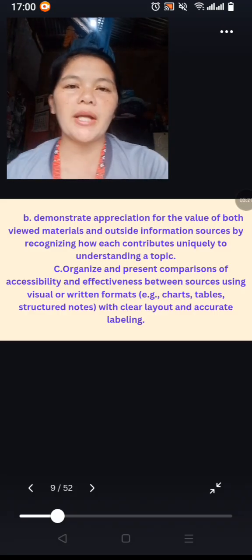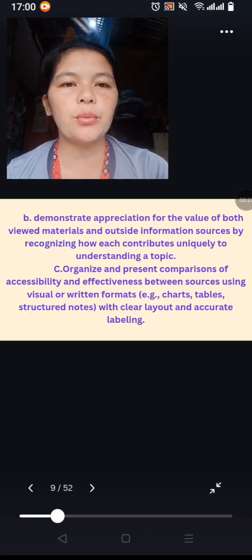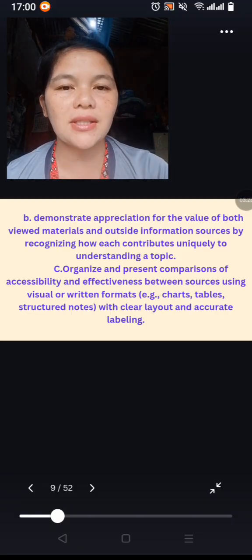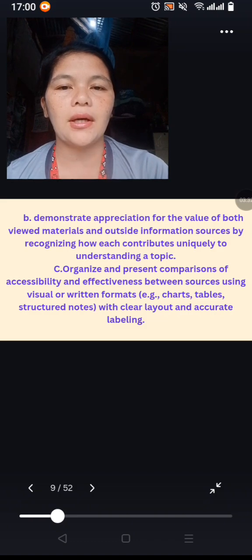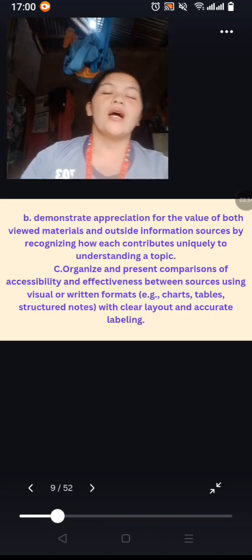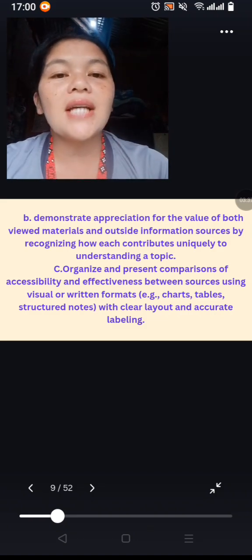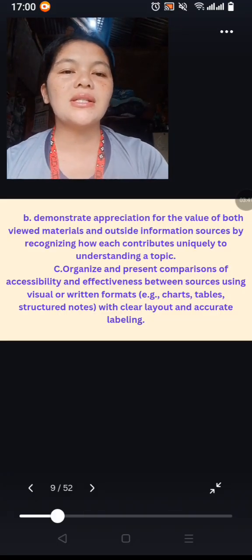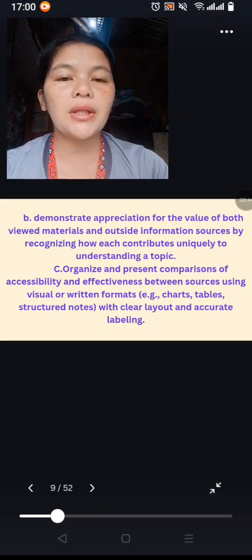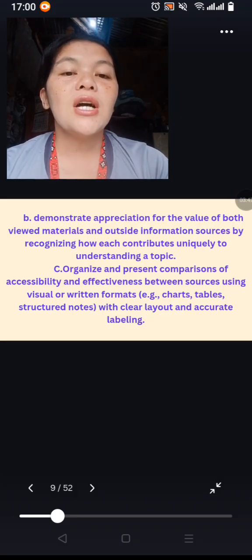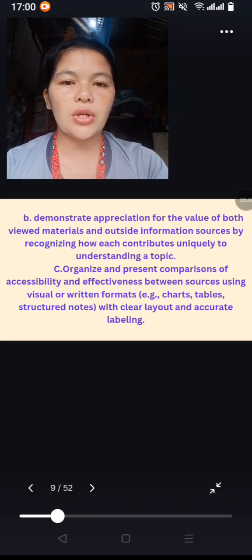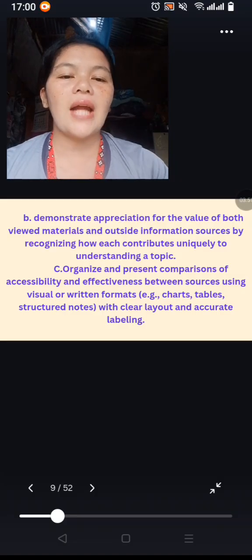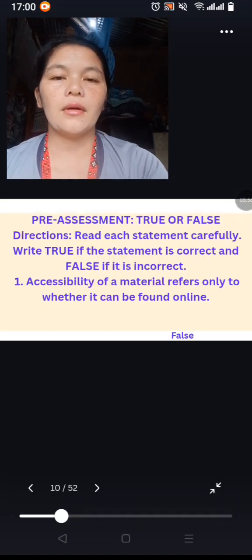Second, demonstrate appreciation for the value of both viewed materials and outside information sources by recognizing how each contributes uniquely to understanding a topic. Next, the students could organize and present comparisons of accessibility and effectiveness between sources using visual or written formats. Example, charts, tables, structured notes with clear layout and accurate labeling.